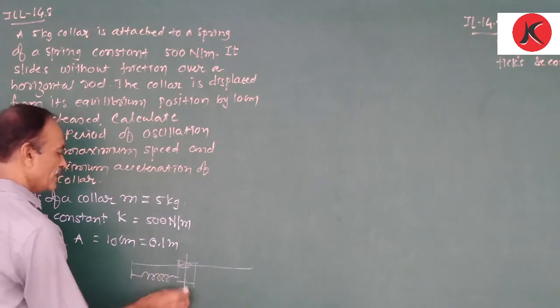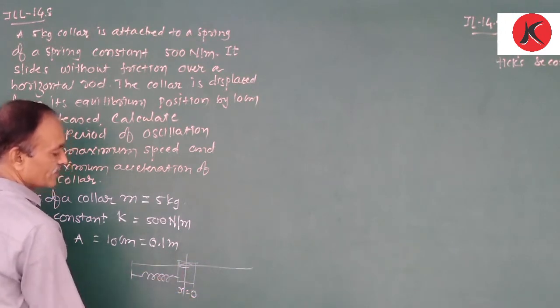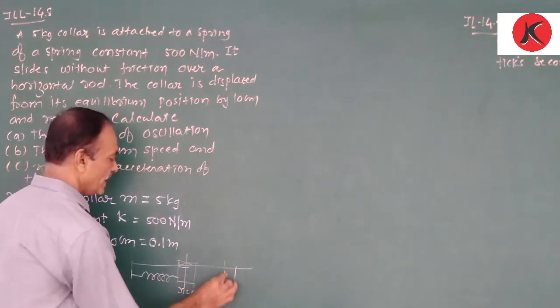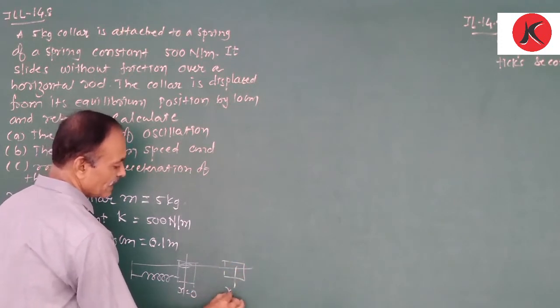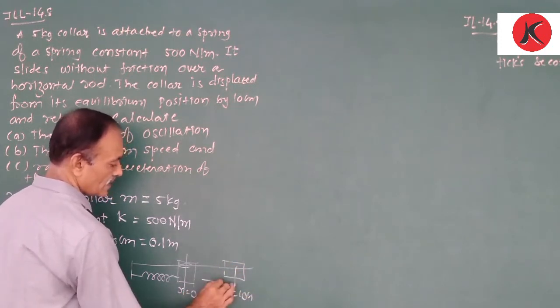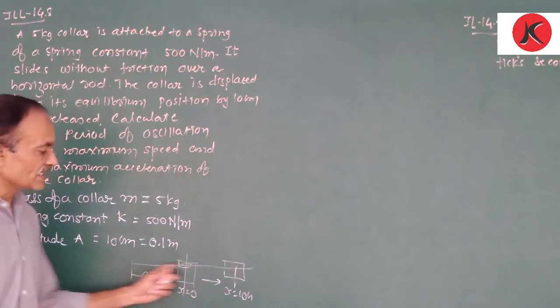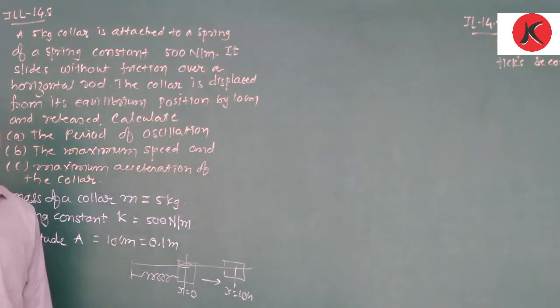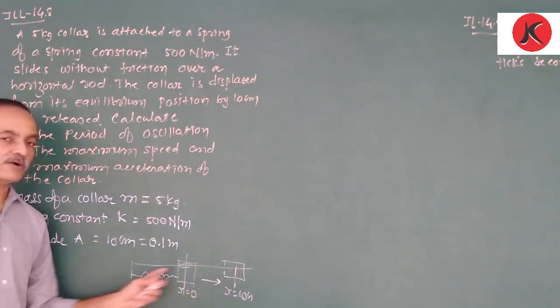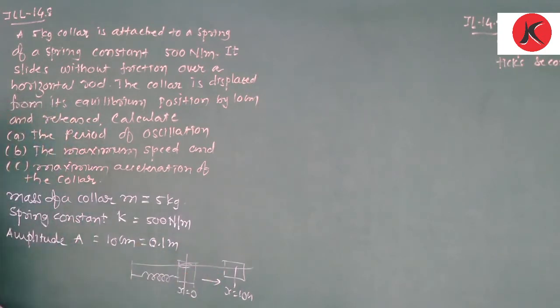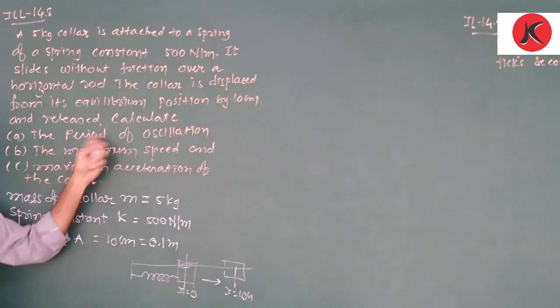The initial position of the collar is x equal to 0. Now we pull it to x equal to 10 centimeter distance and release. So it oscillates about the mean position. In this situation, we have to first find the period of oscillation.